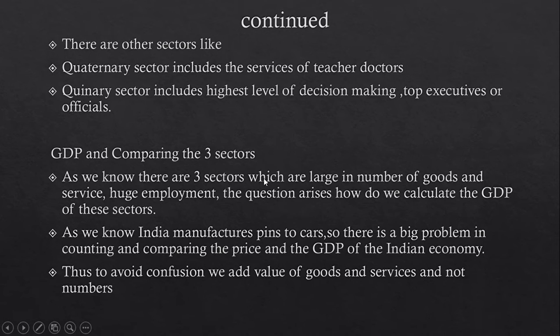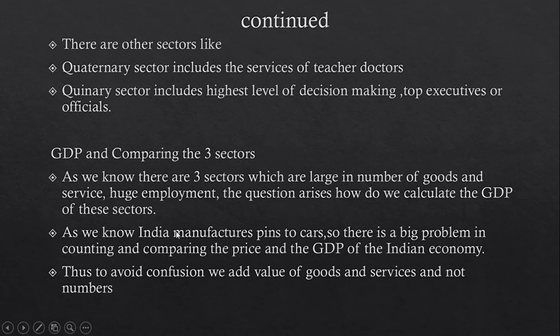It is a very great and difficult task to calculate the GDP of these sectors. As we know, India manufactures everything from pins to cars, right from a small pin to a large car. Everything is manufactured in India. So there is a big problem in counting and comparing the price and the GDP of the Indian economy. You cannot say that a mango is the same as an apple, so you cannot count mango and apple with the same GDP.